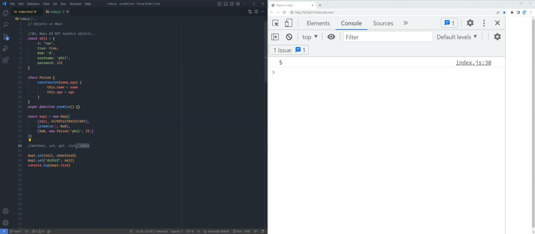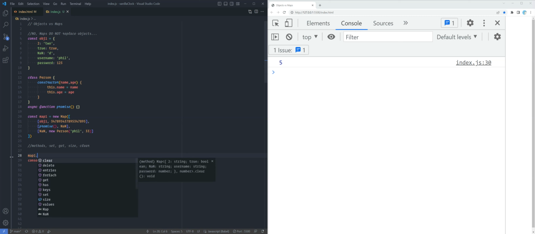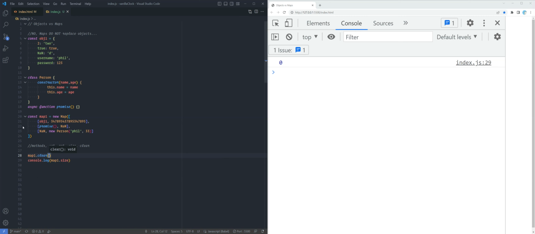Okay, let's talk about clear. It's like local storage. When you want to clear something, you just call it, passing in no arguments. You see that the size is now 0. Let's put everything back. Size is 5.